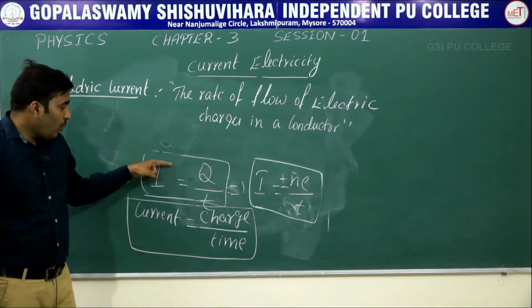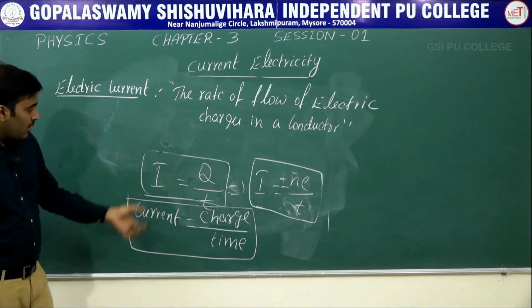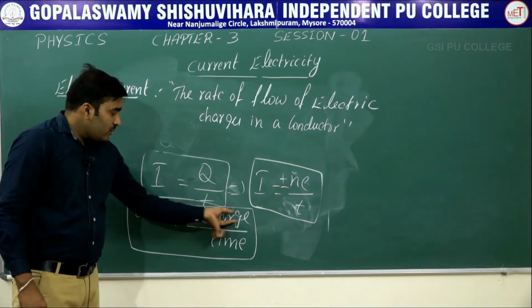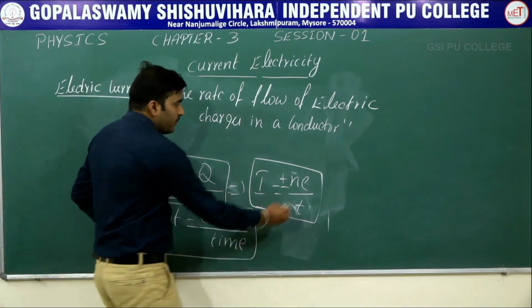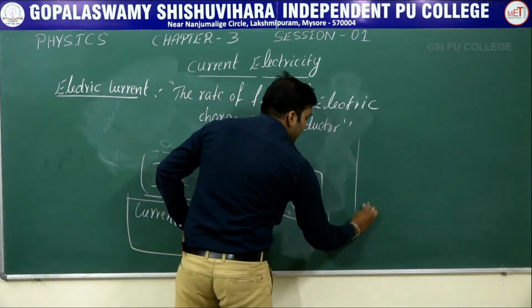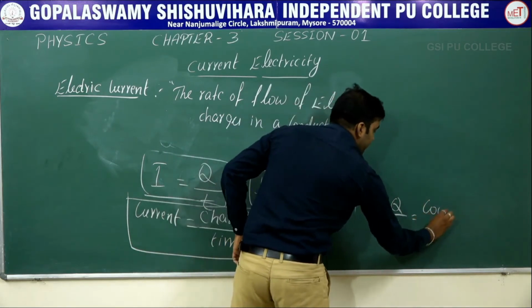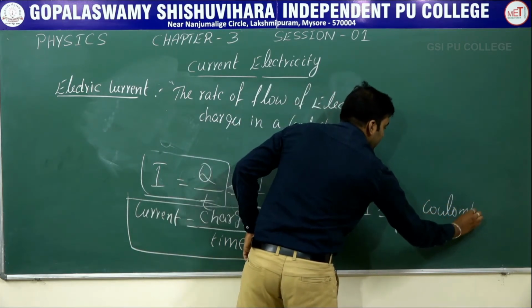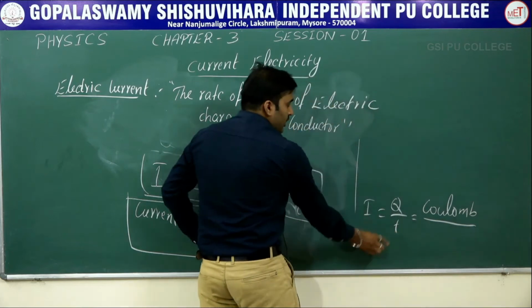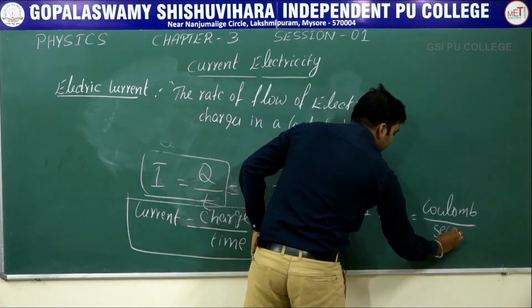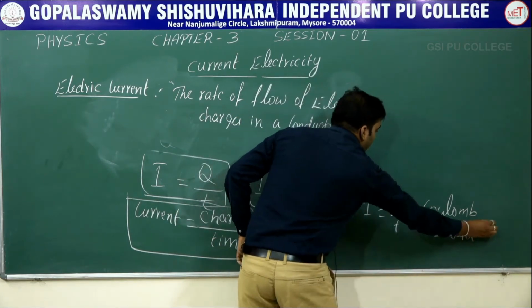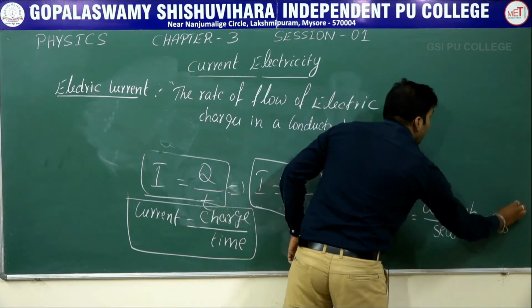So let us write what is the unit of current. We know that the unit of charge is coulomb, divided by the unit of time, second. So coulomb per second.